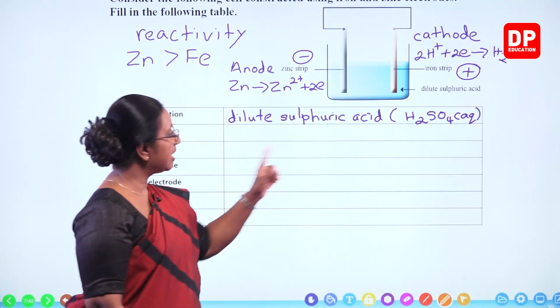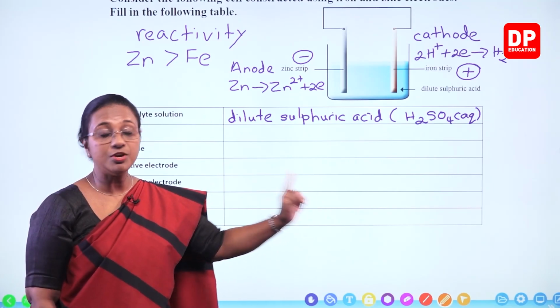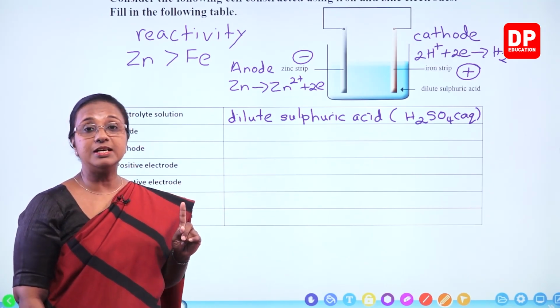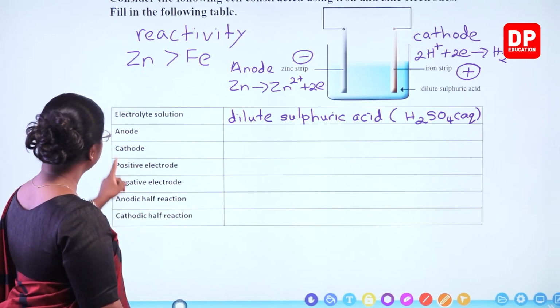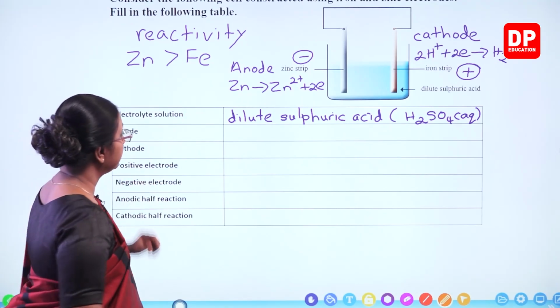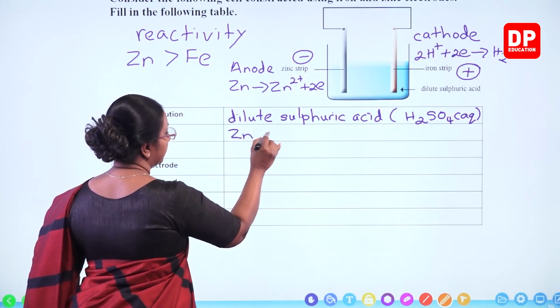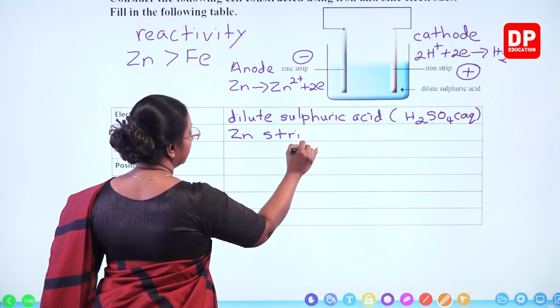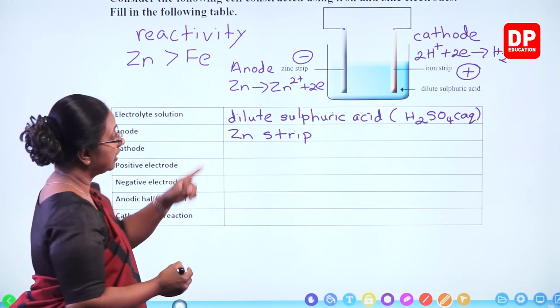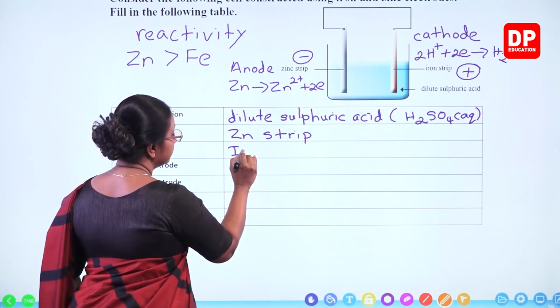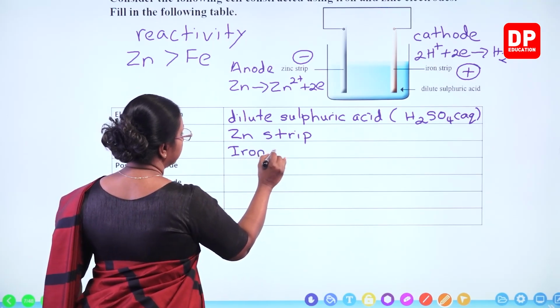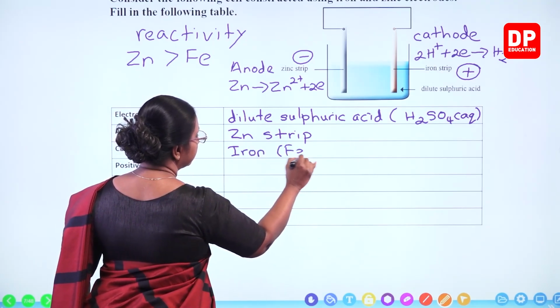You can just write dilute sulfuric acid. Just to give you all more information, I have written the chemical formula also. What is the anode there? It is the zinc strip. Then what is the cathode? It is the iron strip. Iron, or we can say Fe strip.